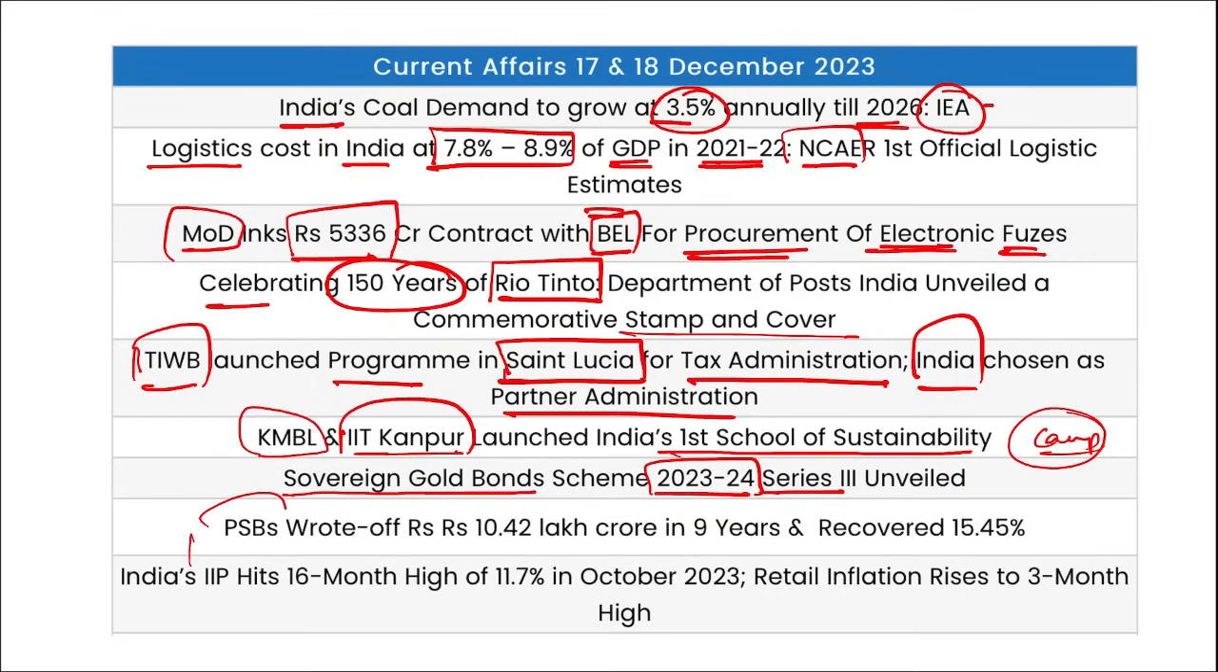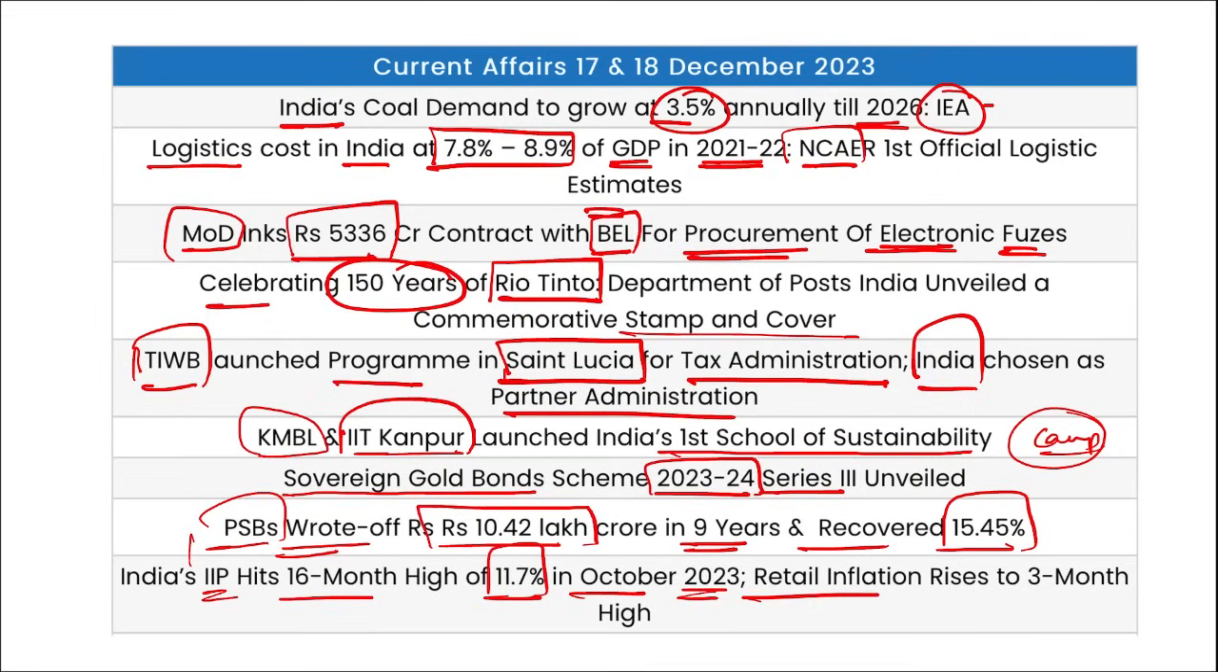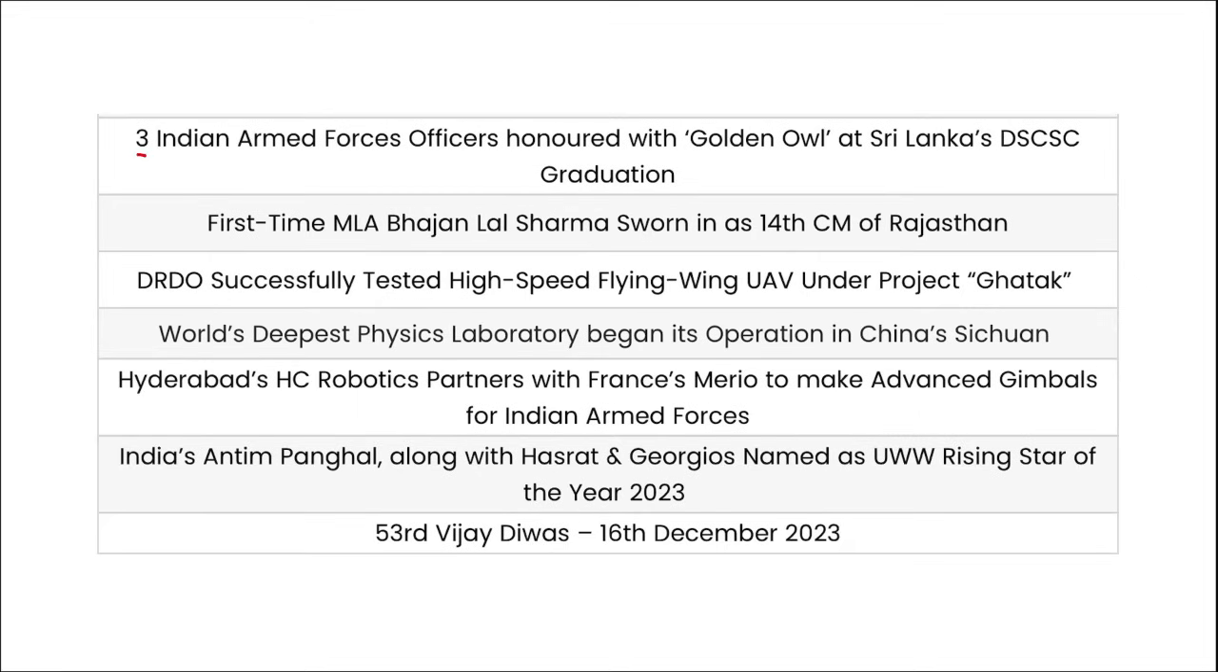Next, PSB, Public Sector Banks, have written off 10.42 lakh crore rupees in the last 9 years, and they have just recovered 15.45% of the bad loans or the non-performing assets. India's IIP hit a 16-month high of 11.7% in October 2023, and retail inflation has risen to a 3-month high of 5.5% in November. Next, 3 Indian Armed Force officers were honored with the Indian Golden Owl at Sri Lanka's DSCS graduation ceremony.